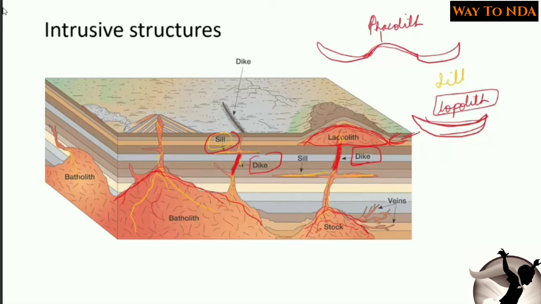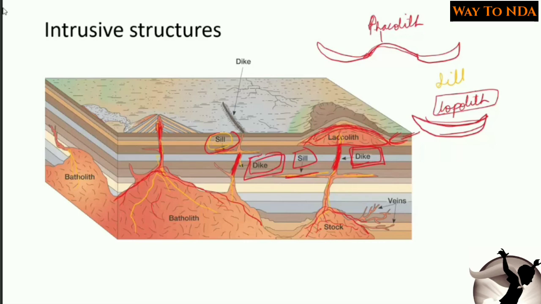Okay, so these are the intrusive structures, which are formed by the solidification of lava inside the earth only, which was not able to come outside. So the horizontal one is called a sill, the vertical one is called a dike. Here you can see the horizontal sill, the vertical is dike.